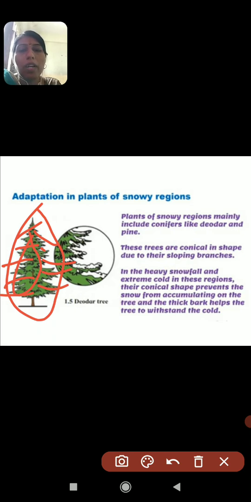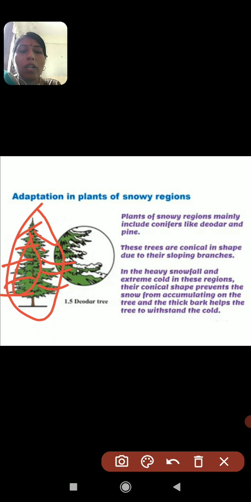It prevents the accumulation of snow on their branches. Again, the thick bark of these trees helps them to withstand the cold. Like this, these adaptations are present in the snowy region plants.